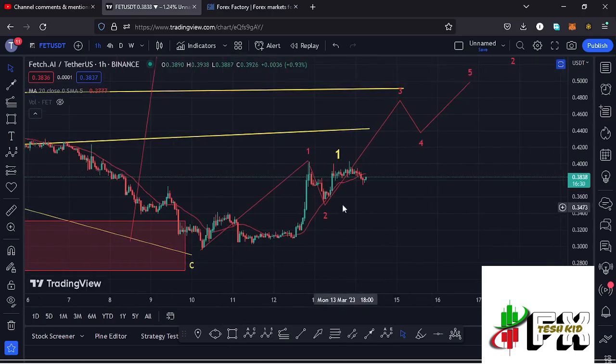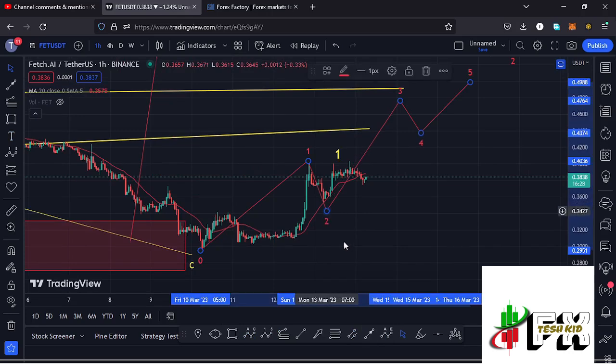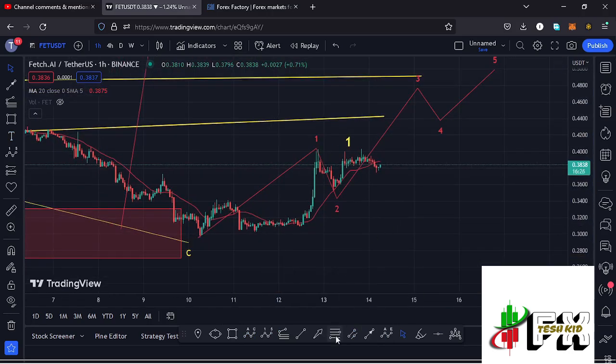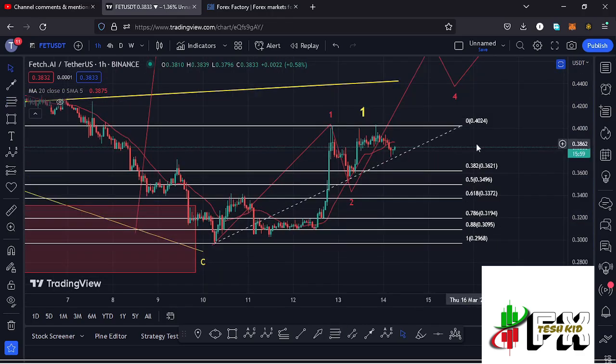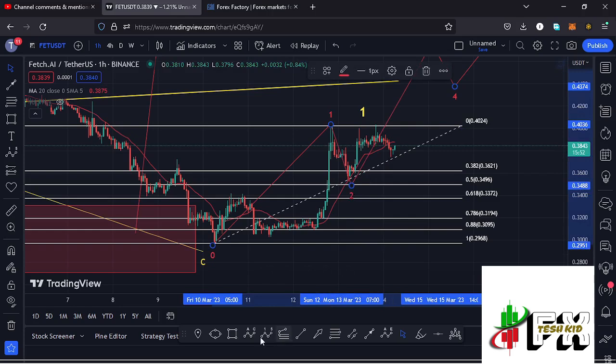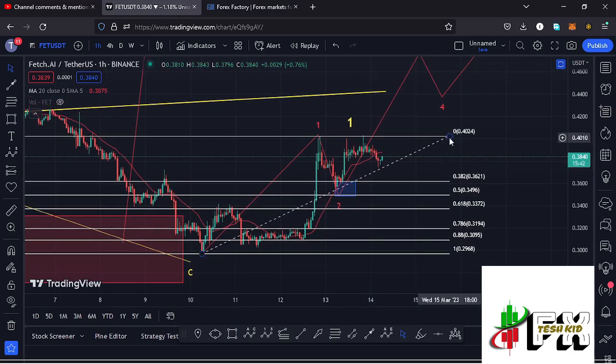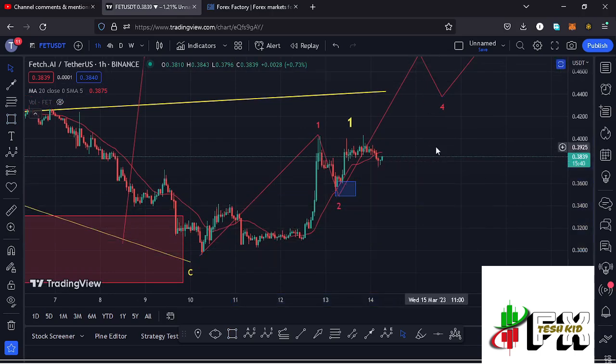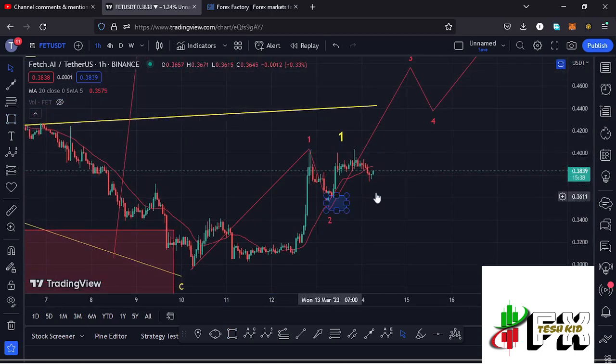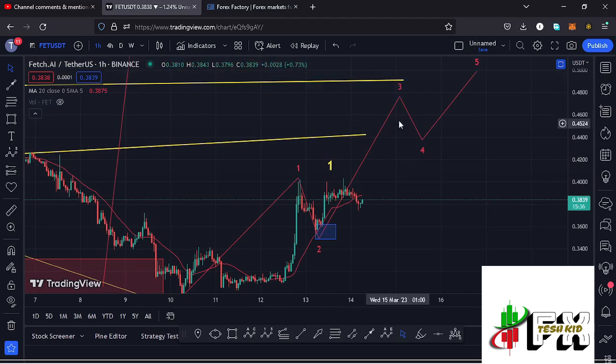And getting to see whether the second wave down here has done the minimum that we expect a wave 2 to the lower side to do by connecting the Fibonacci's from the low of the first wave to the high of that wave 1. And here on the Fibonacci's, you can see that we were able to retest in the formation of that wave 2 between the fib level 0.382 and the fib level 0.5, which is a target area that lies between the $0.3621 mark and the $0.3496 mark. And after seeing a reaction of those key areas on the Fibonacci's, right now we are seeing a bit of a bounce to the upper side in what I'm terming as the formation of this wave 3.